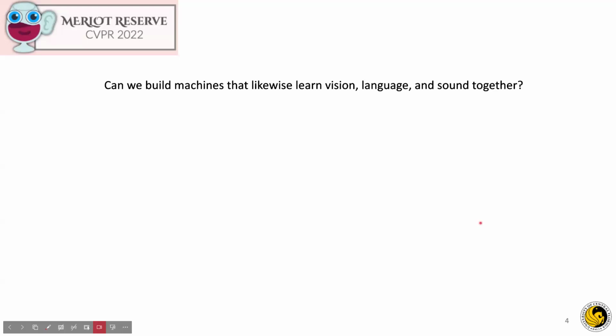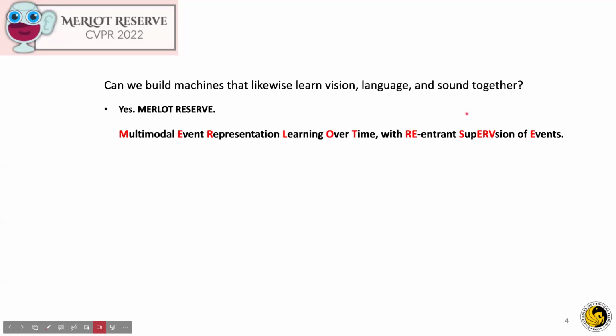So can we build a machine that learns script knowledge through vision, language, and sound together? Yes, it's MERLOT Reserve, the paper we're talking about today. It stands for Multimodal Event Representation Learning Over Time with Re-entrant Supervision of Events. Here, multimodal event representation learning over time is learning the script knowledge, and re-entrant supervision of events is learning from reentry that we introduced earlier. Our model learns from these three modalities.